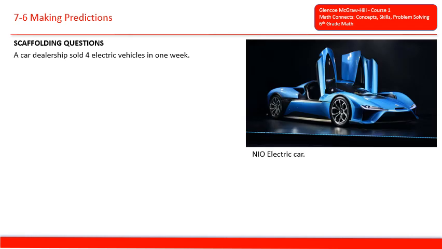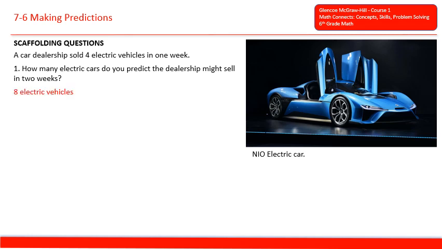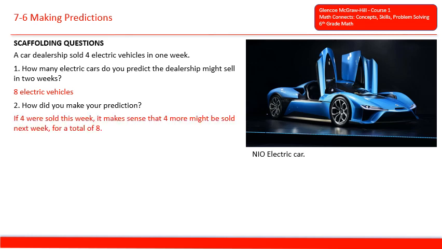Scaffolding questions. A car dealership sold 4 electric vehicles in 1 week. How many electric cars do you predict the dealership might sell in 2 weeks? 8 electric vehicles. How did you make your prediction? If 4 were sold this week, it makes sense that 4 more might be sold next week for a total of 8.